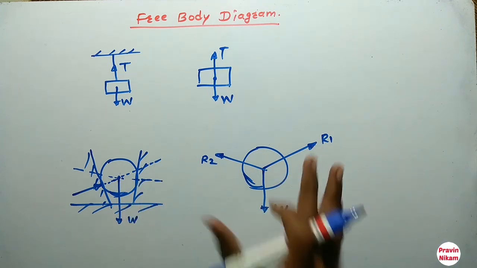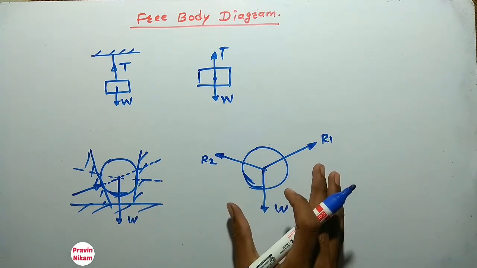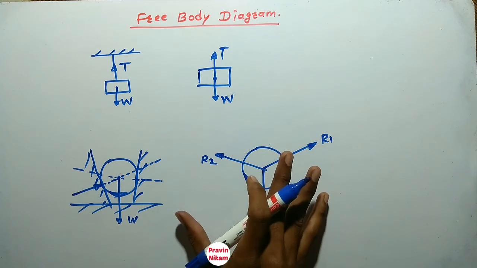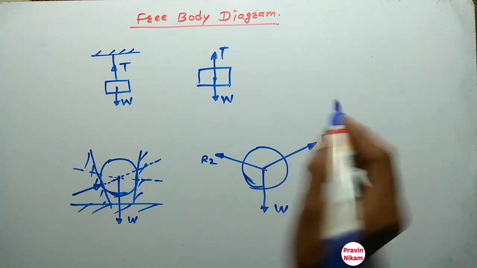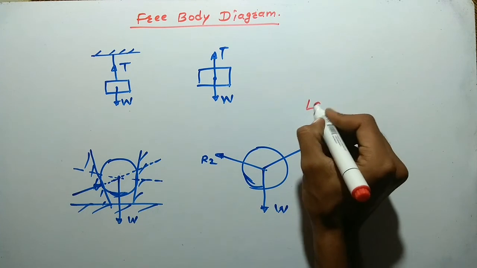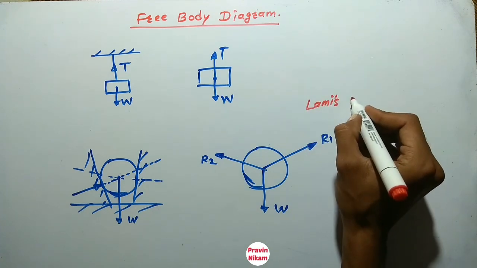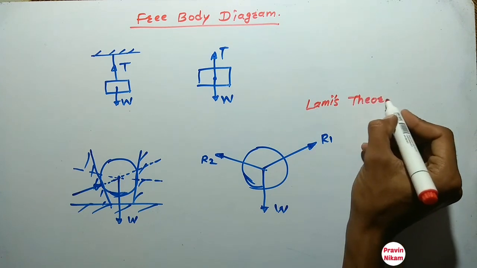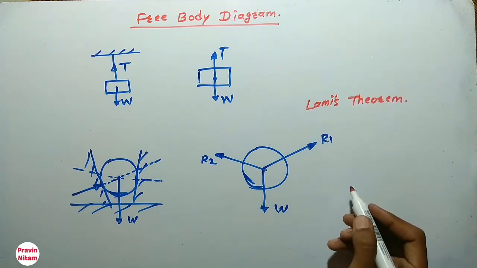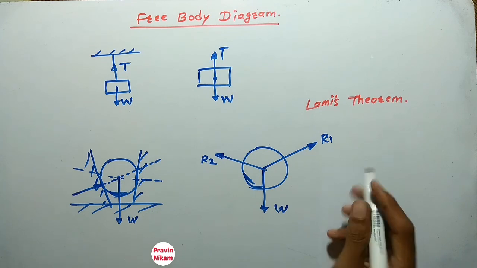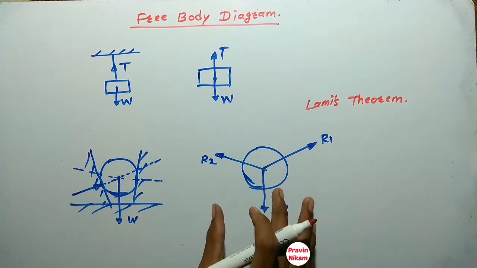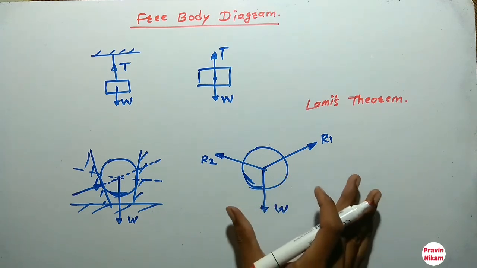Now how to find R1 and R2 in this case? In equilibrium, Lami's theorem is used. So before that, what is meant by equilibrium? Any system of forces which keeps the body at rest is said to be in equilibrium.